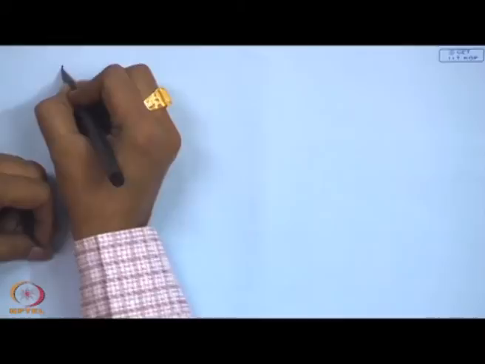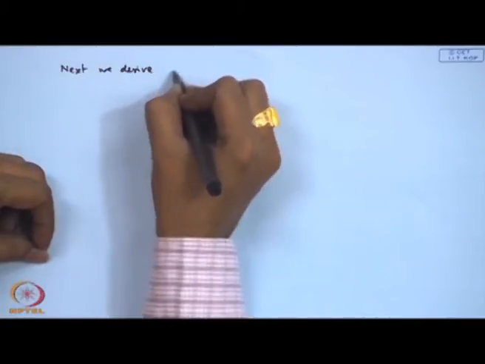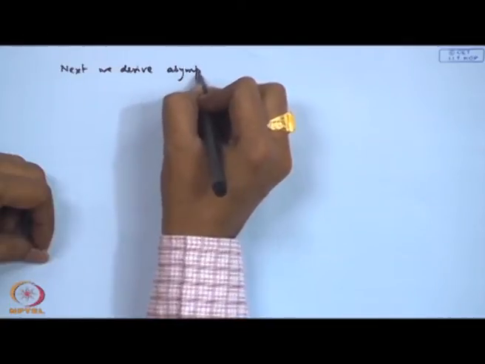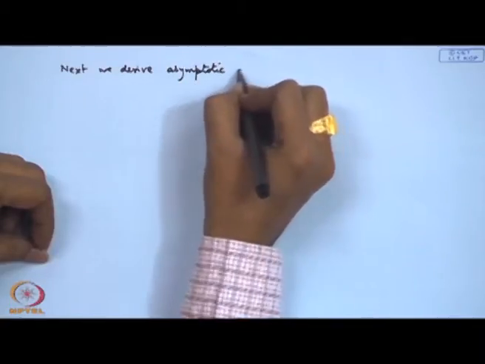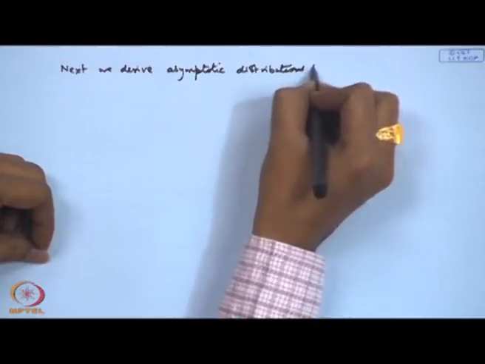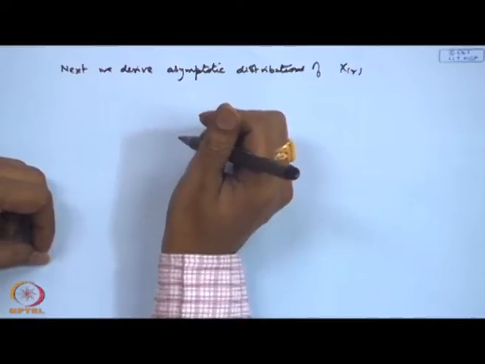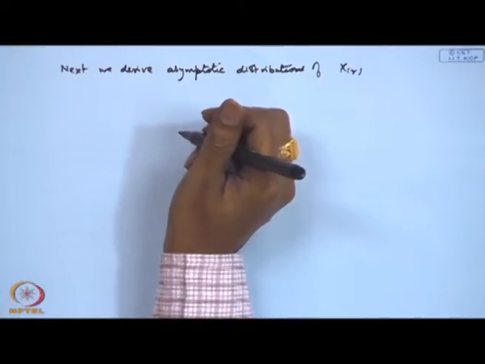Next thing is that one can talk about the asymptotic distributions also. Next we derive asymptotic distributions of X_r, that is rth order statistics. Now, here there can be two cases.